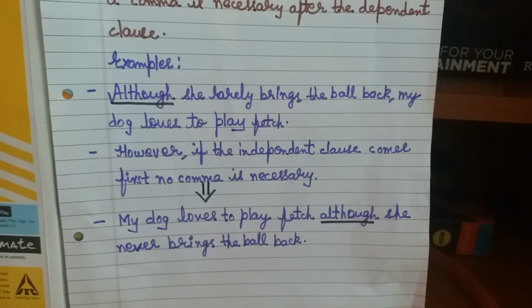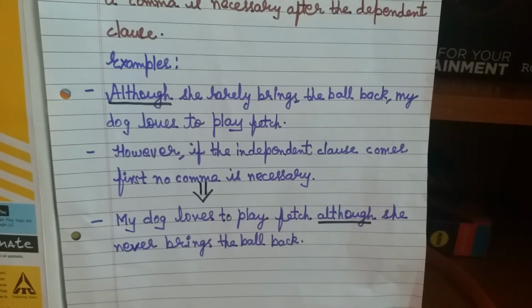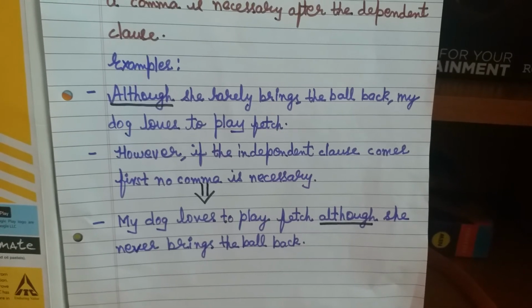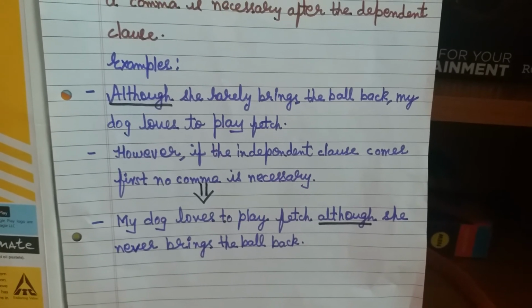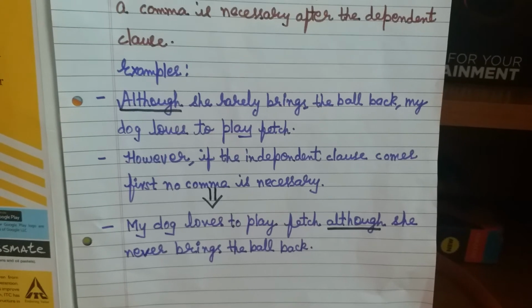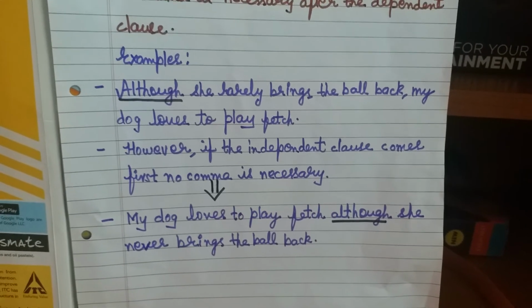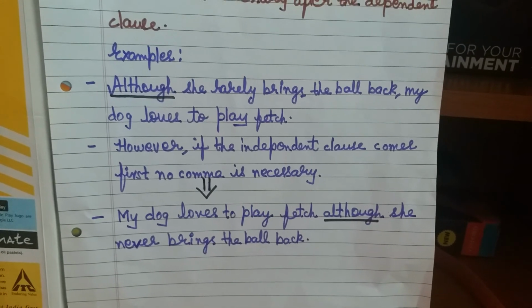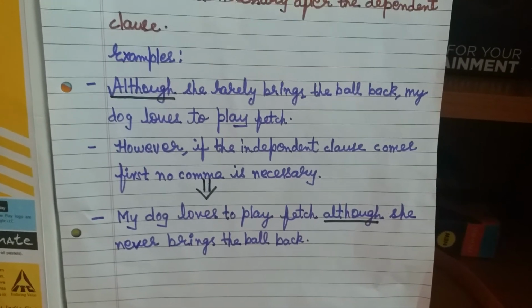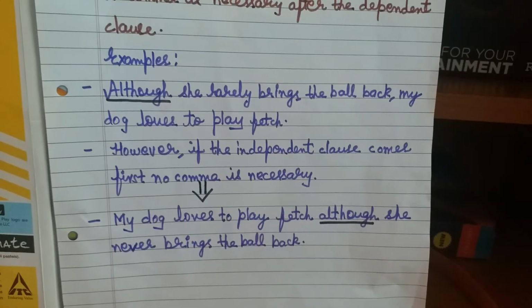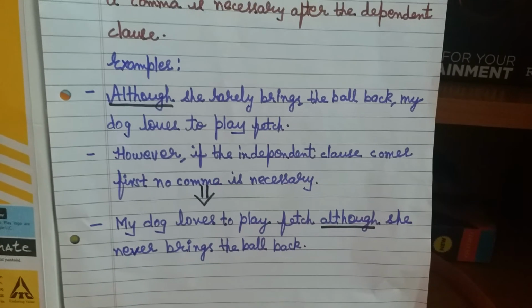So here the independent clause came last. That is why we have just inserted a comma. But look at this sentence, one last one here. My dog loves to play fetch, although she never brings the ball back. So here after although there is no need to put a punctuation, that is a comma.